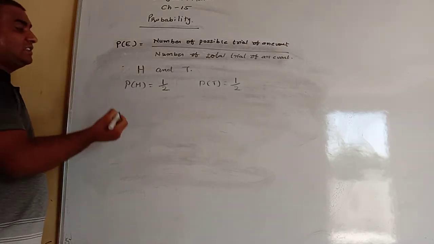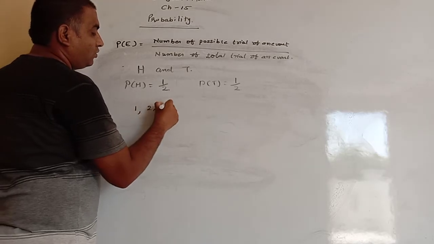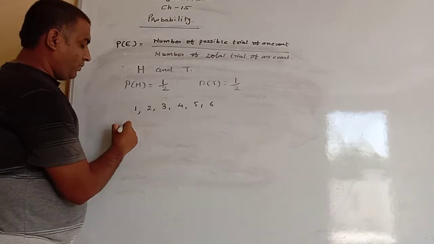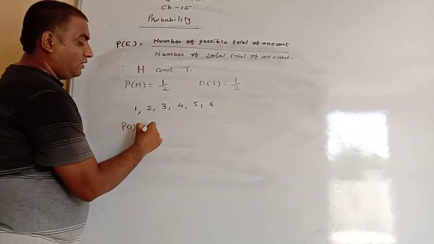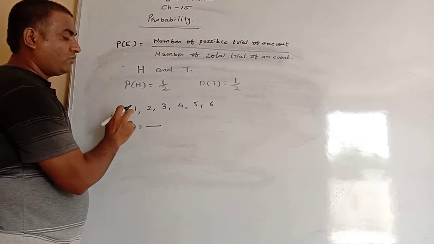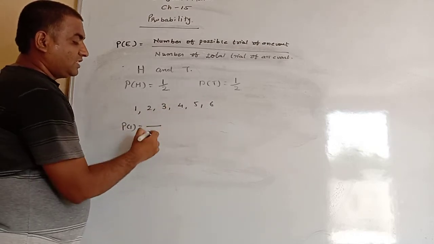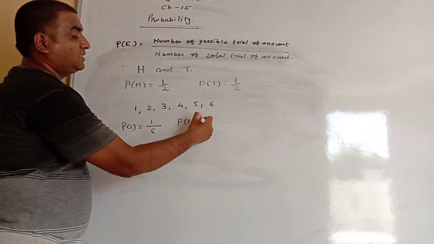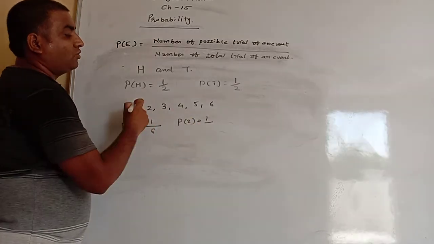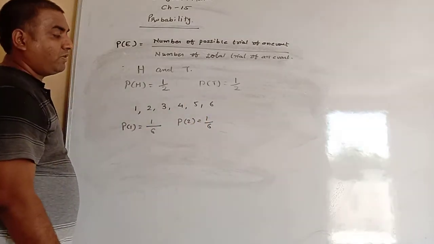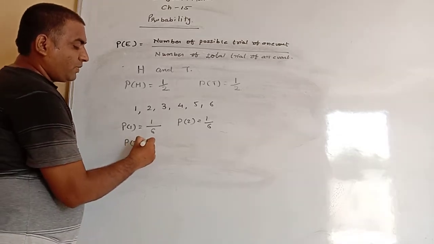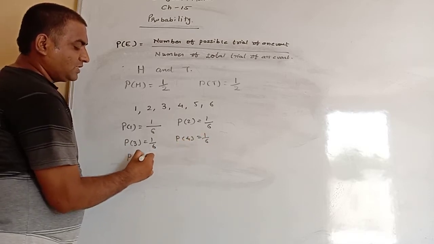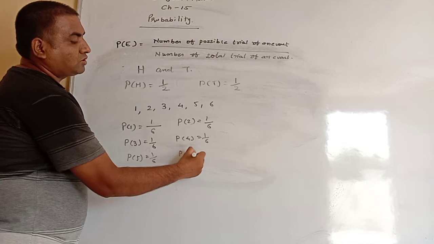Suppose we throw a dice, then we get 6 results: 1, 2, 3, 4, 5, 6. We count each result's probability. For the probability of 1, the possible trial is only one time, so 1, and the total number of trials is 6. So it is 1 by 6. Similarly the probability of 2 is one time out of a total of 6, so 1 by 6. The probability of 3 is also 1 by 6, of 4 also 1 by 6, of 5 also 1 by 6, and of 6 also 1 by 6.